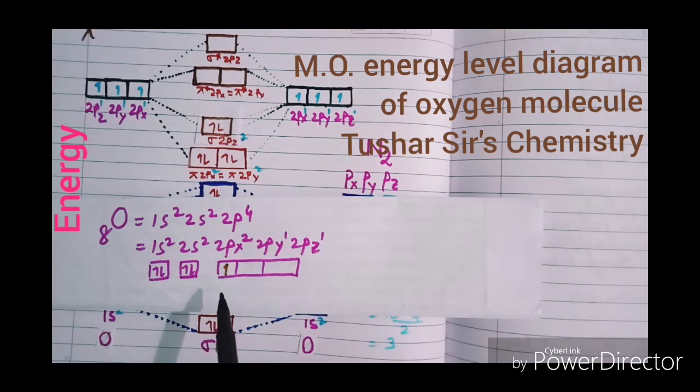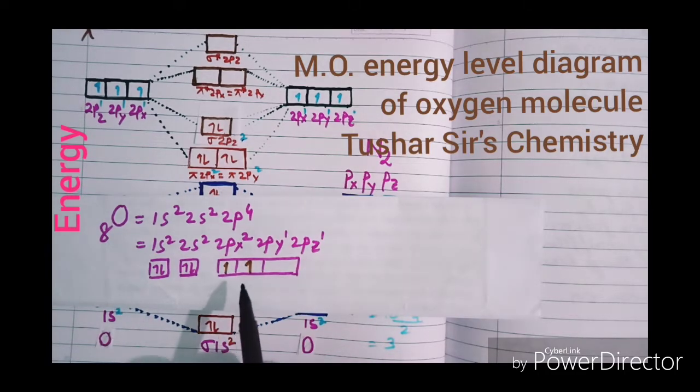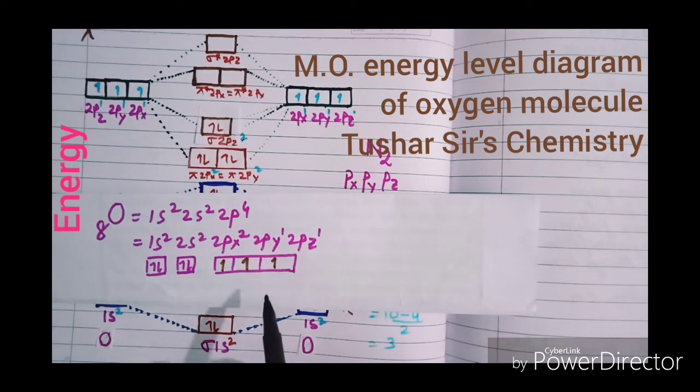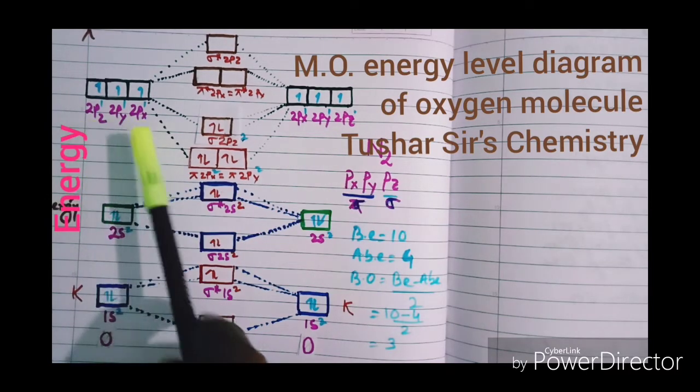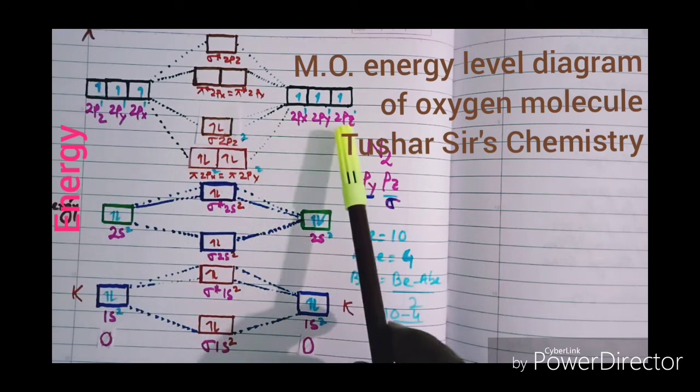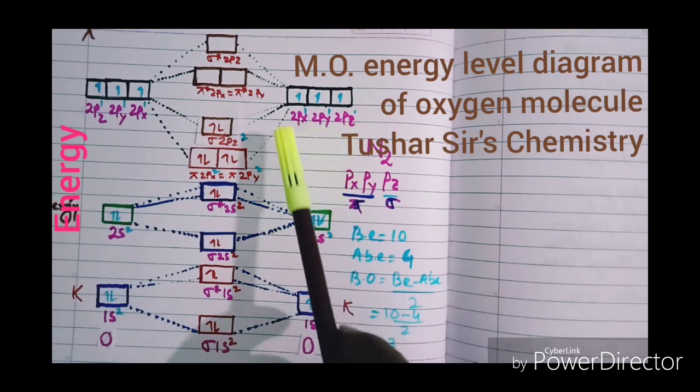px occupied 1 electron, py 1 electron, pz also contains 1 electron, or each p orbital contains 1 electron, and the 4th electron will be occupied by this px. This is 2p3. It was written in case of nitrogen. Now we will convert it to 2p4.